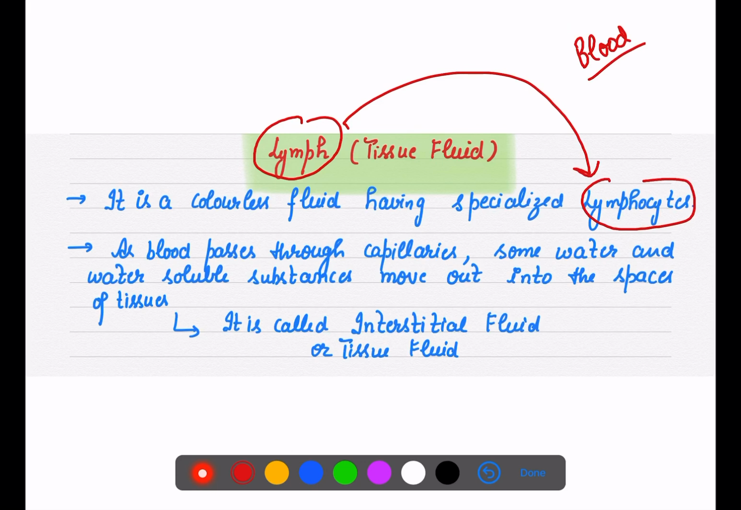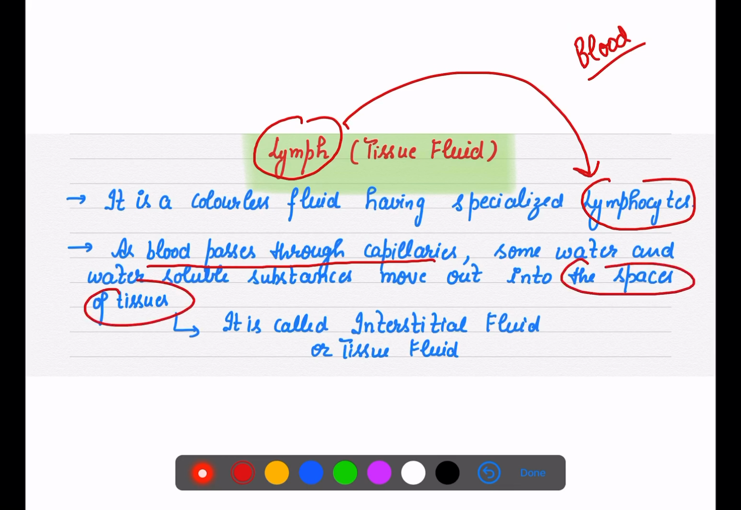As it is going through the tissues, it means it is going deep, deeper as compared to the blood. So as blood passes through the capillaries, there are other small water and water soluble substances. Sometimes they move out from the blood into the spaces of the tissues.